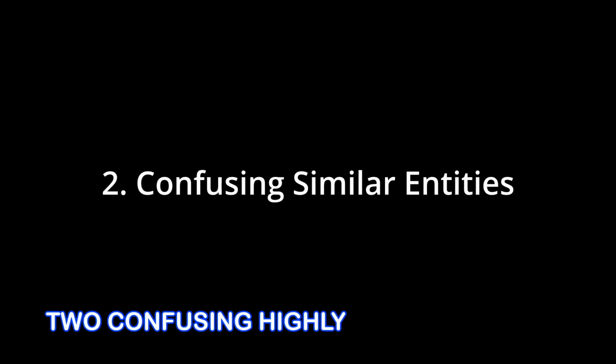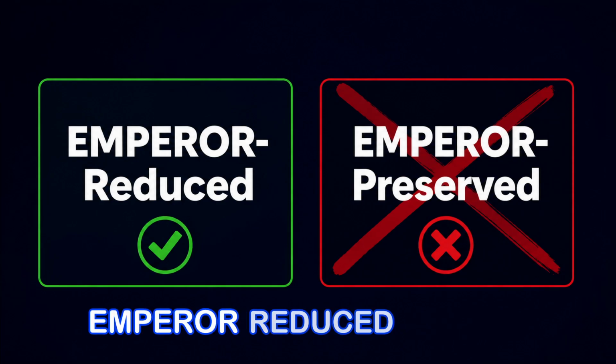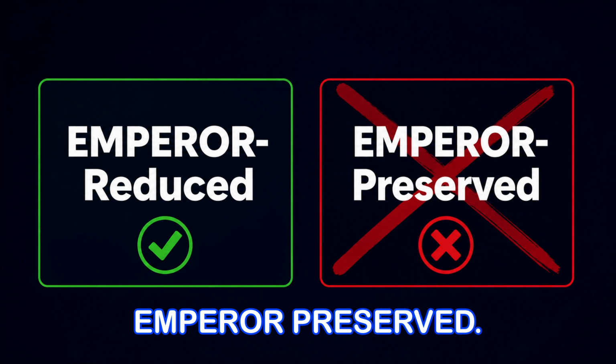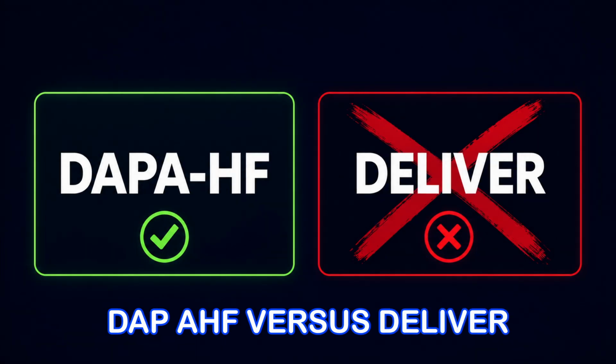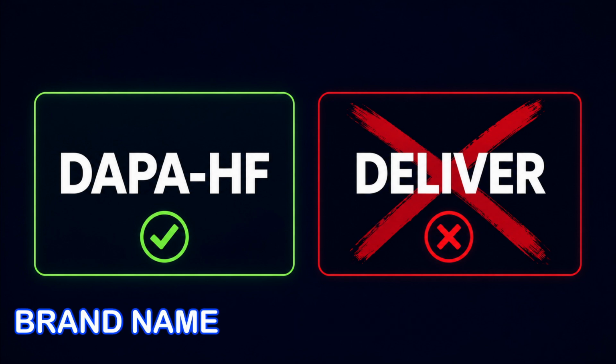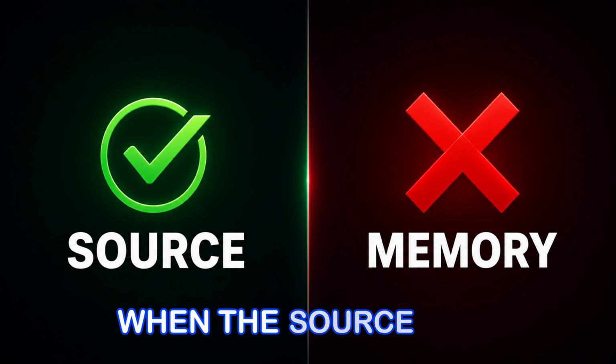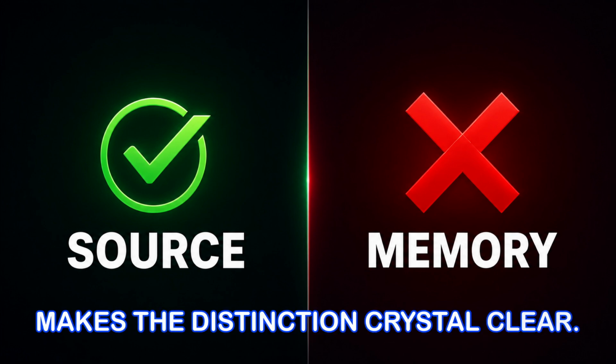2. Confusing highly similar entities. For example, clinical medicine is full of near-identical names. EMPEROR-Reduced versus EMPEROR-Preserved. DAPA-HF versus DELIVER. Different doses or indications of the same drug. Brand name versus generic name. Models regularly swap these even when the source text makes the distinction crystal clear.